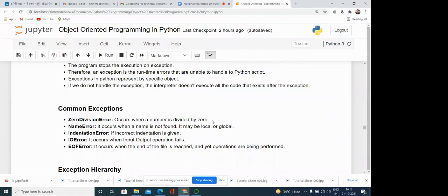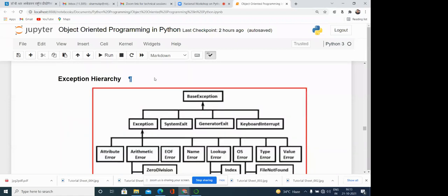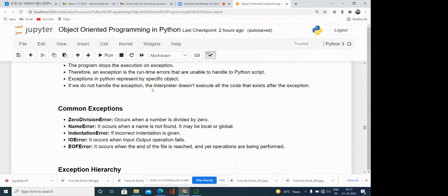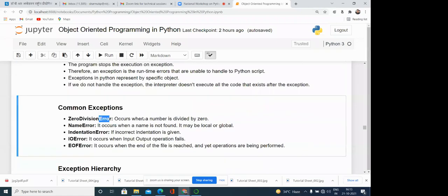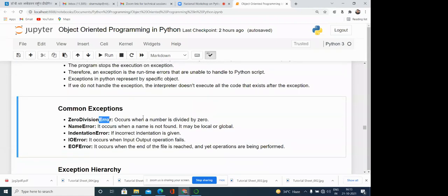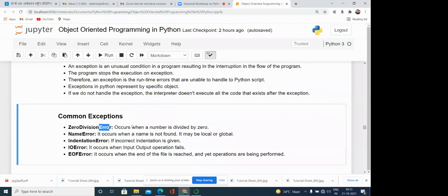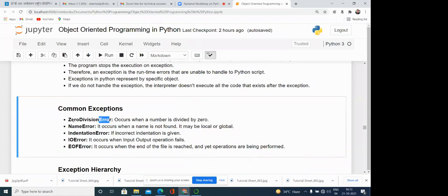However, these are not the only errors. There are so many different types of errors, and these are defined as a hierarchy for each and every error or exception. Here they have given the error, but basically these are the exceptions. This is the Python way of defining exceptions. While in case of Java, the exceptions are defined like the arithmetic exception, the divided by 0 exception. But here in Python, they have defined classes, like zero division error.